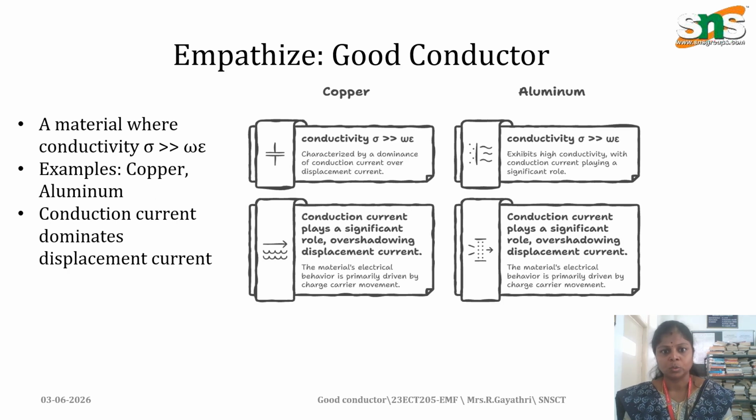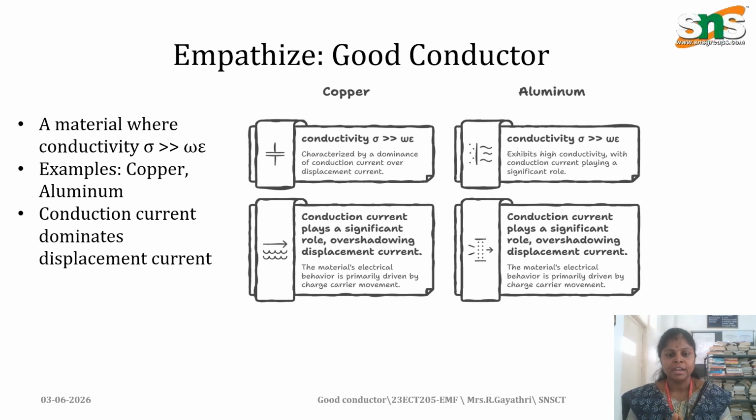A good conductor is a material having conductivity sigma greater than or equal to omega epsilon, where epsilon is the permittivity and omega is the angular frequency. Copper and aluminum are good conductors compared to other materials. In copper, sigma is greater than omega epsilon, and aluminum also has high conductivity, so the conduction current plays a vital role in both materials.